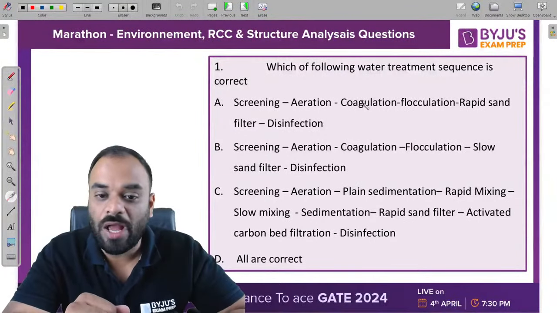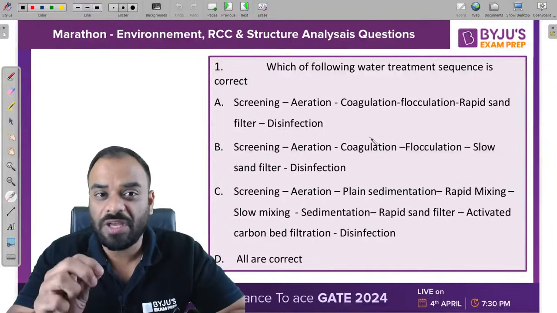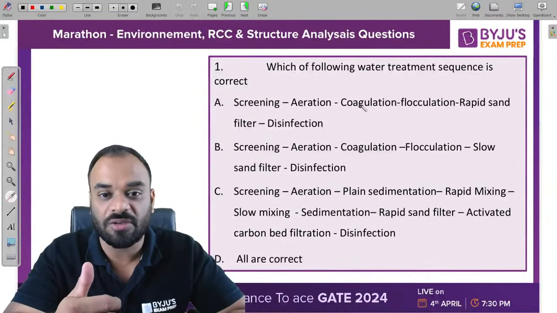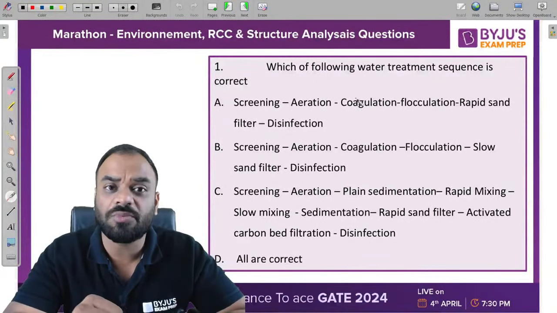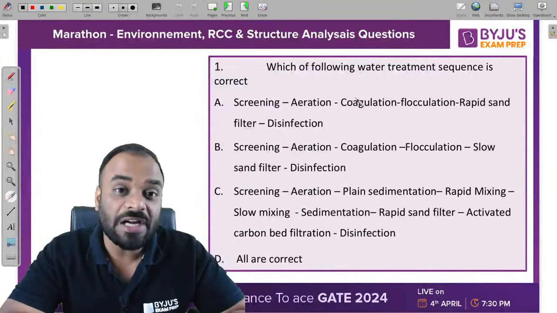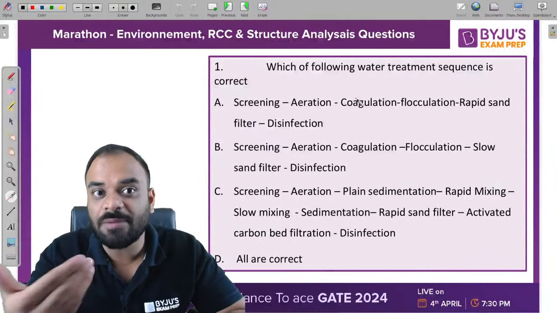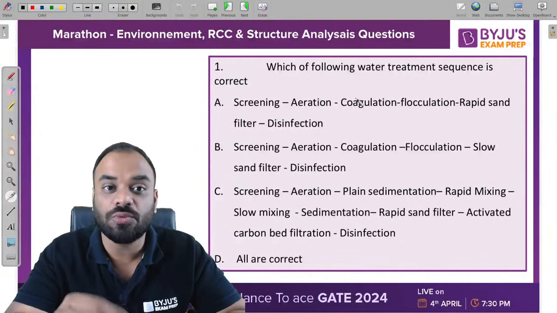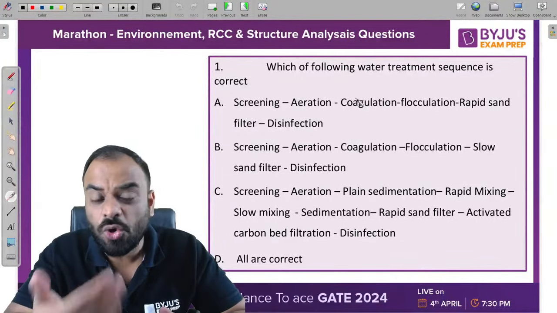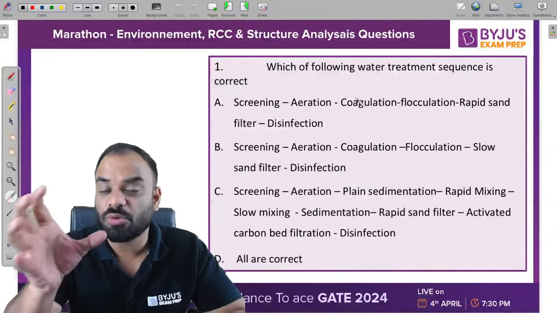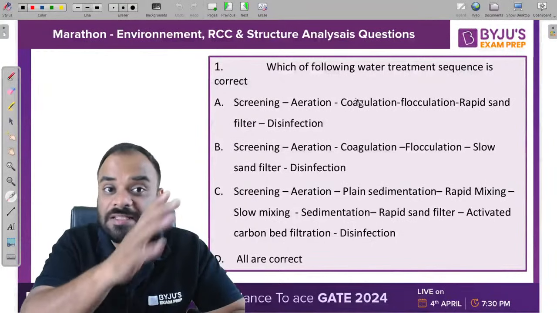Now if we talk about the coagulation process, it is required when you have very fine particles and you want to increase their size. But before the coagulation process you have to do the sedimentation process also. Why? So that we can settle down the coarser sediment particles in the sedimentation tank, and the rest of the fine particles get into the coagulation tank so that we can increase the size of the particles. Our major aim is to remove the coarser particles in the plain sedimentation tank first.